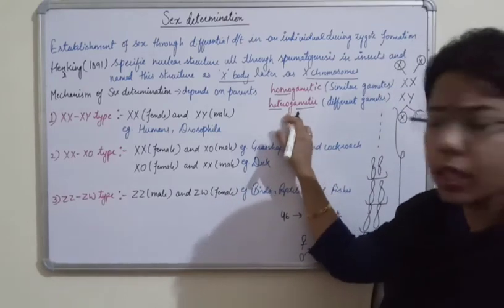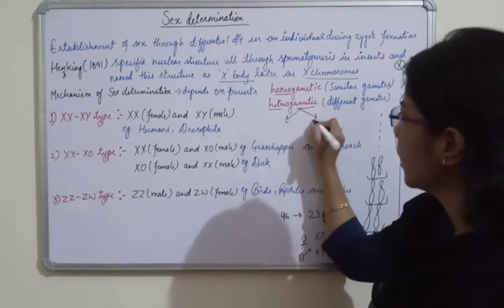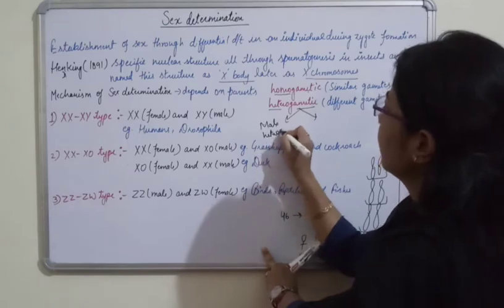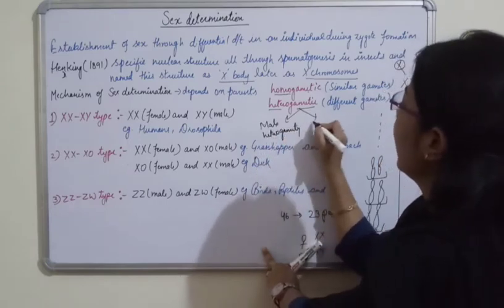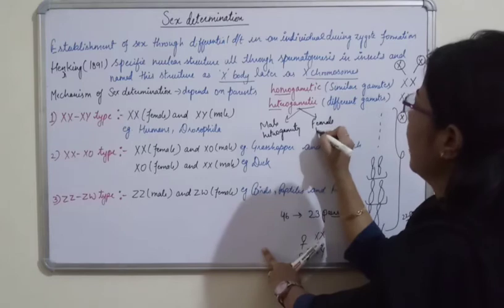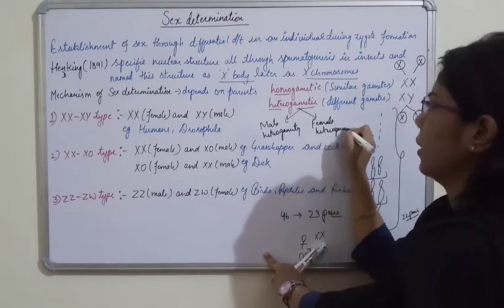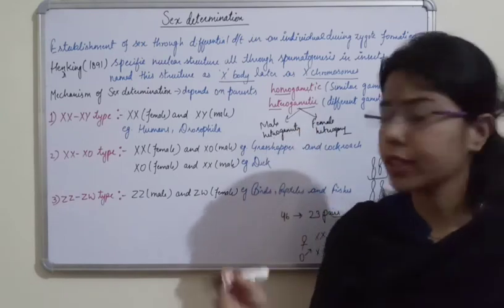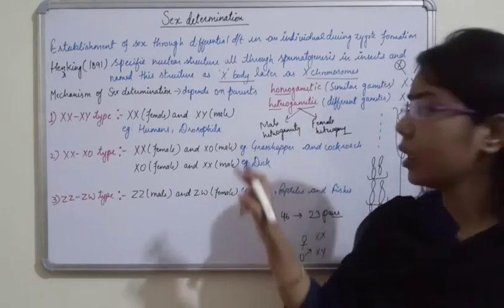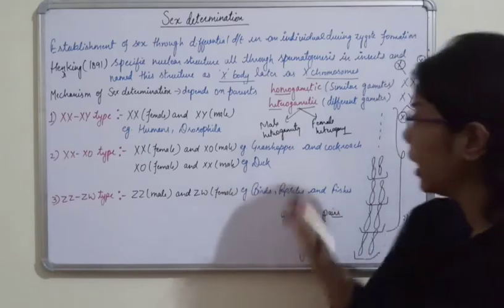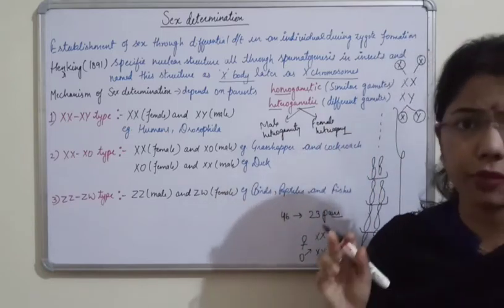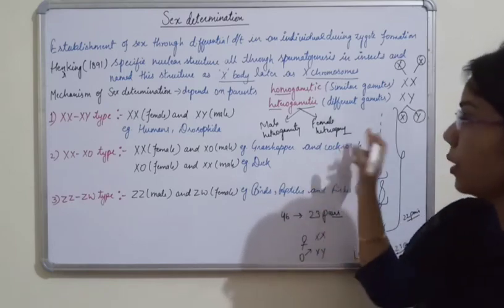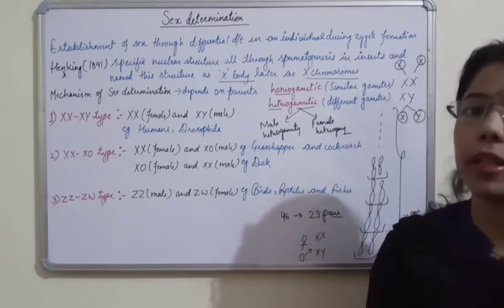Those males which have different gametes are known as male heterogamety. And in female also we can find some different types of gametes. But in case of humans, what type of heterogamety is present?